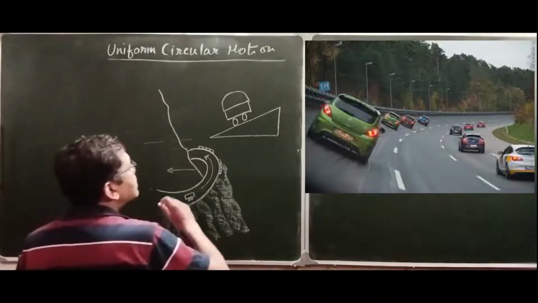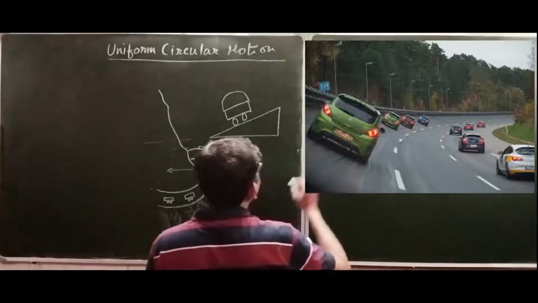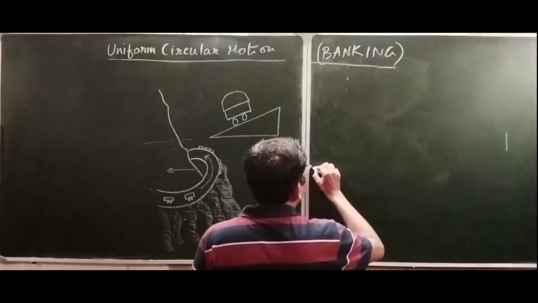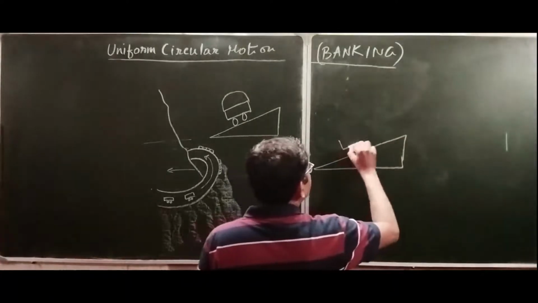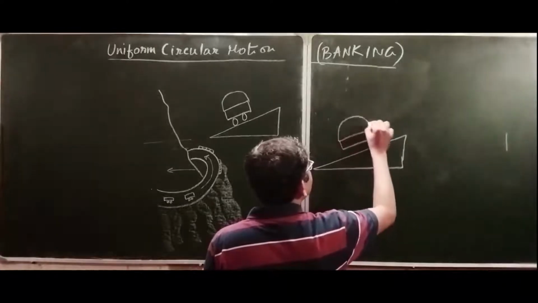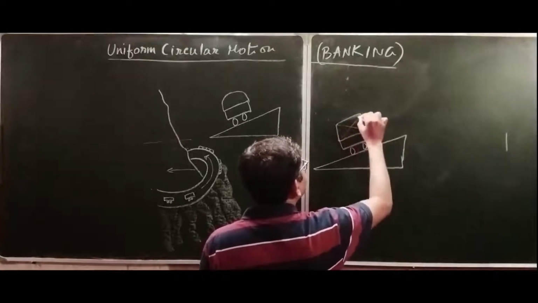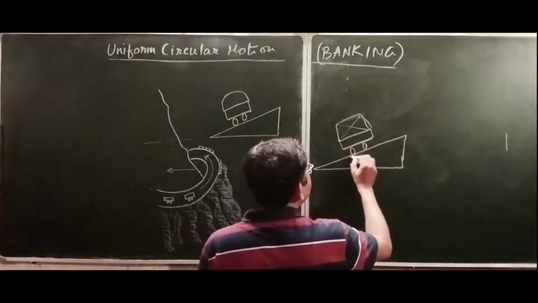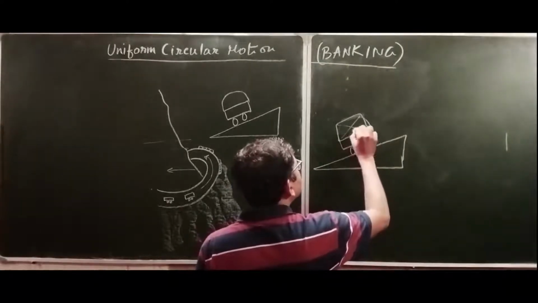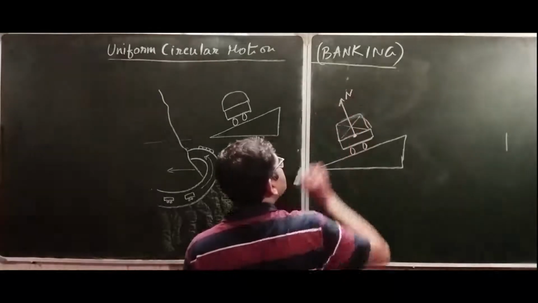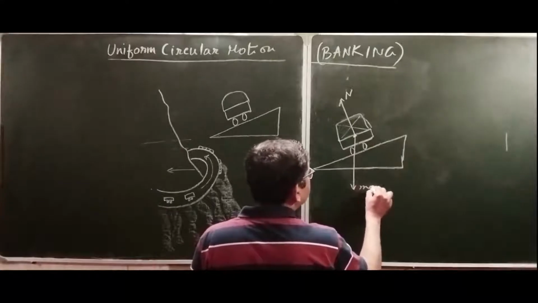Now in this case, if you draw the action of the various different forces, this is the car. Now obviously this is the surface on which the car is, so the surface applies the normal reaction in this manner, and the weight always acts vertically downwards.